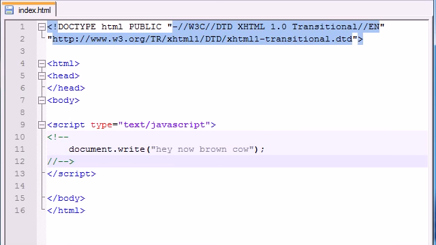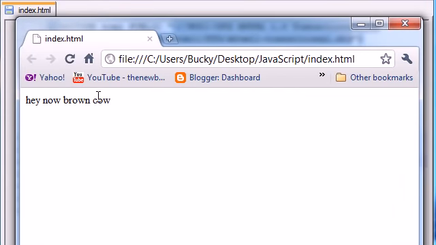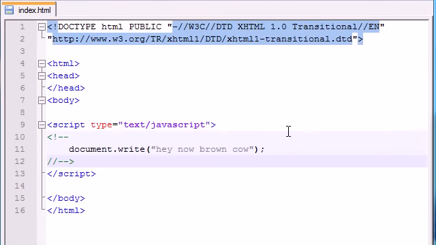So go ahead and save this and refresh and see what we get. You can see that since this is a new browser, it knows not to ignore it, and it's smart enough to know that this is indeed JavaScript. But if I had an old browser, it wouldn't type anything at all. So that's a nice little safety check that you can use against older browsers.